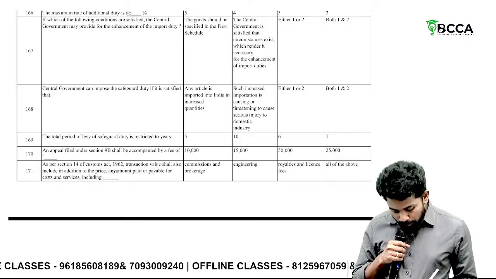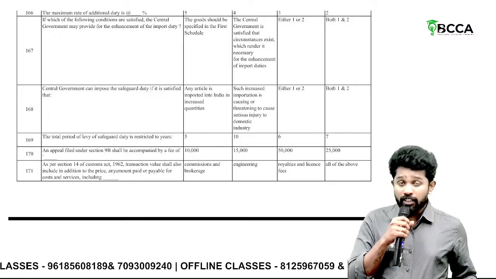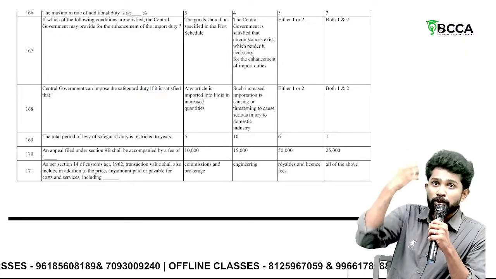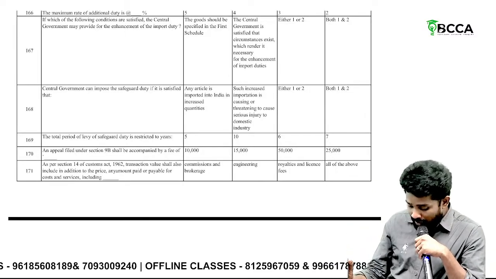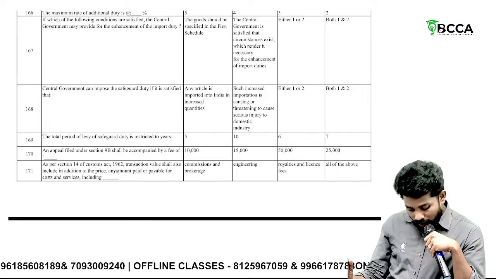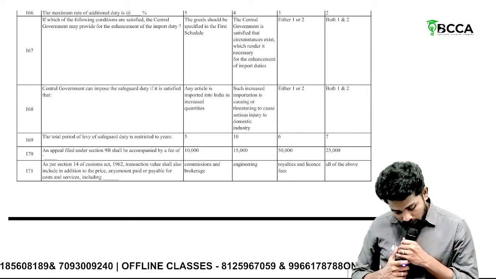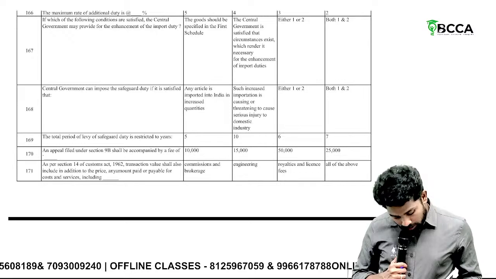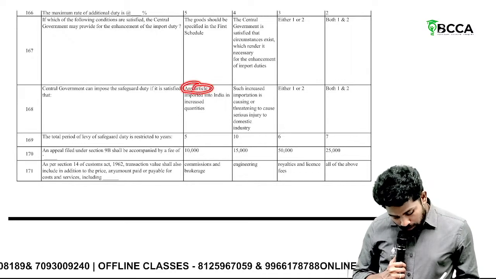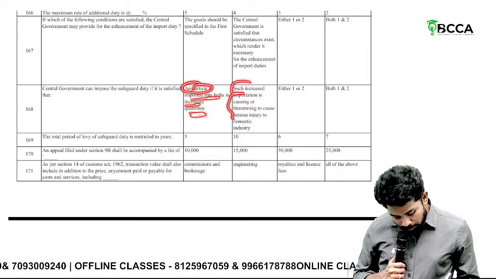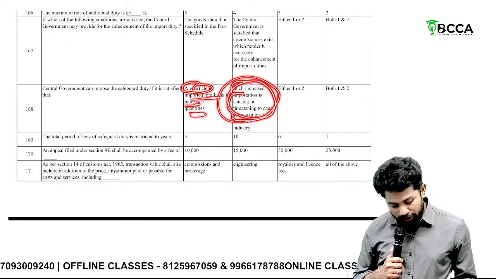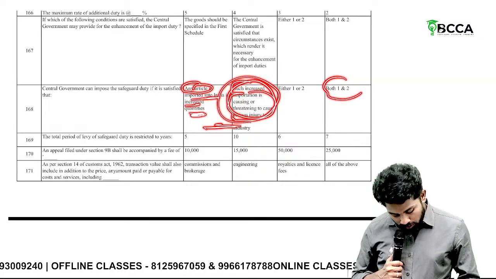Central government can impose safeguard duty if it is satisfied that there are increased imports of such goods into India and such increased imports have caused or are threatening to cause injury. So here understand, sir, any article is imported into India in increased quantities and such increased importation is causing or threatening to cause. So the answer is both 1 and 2.